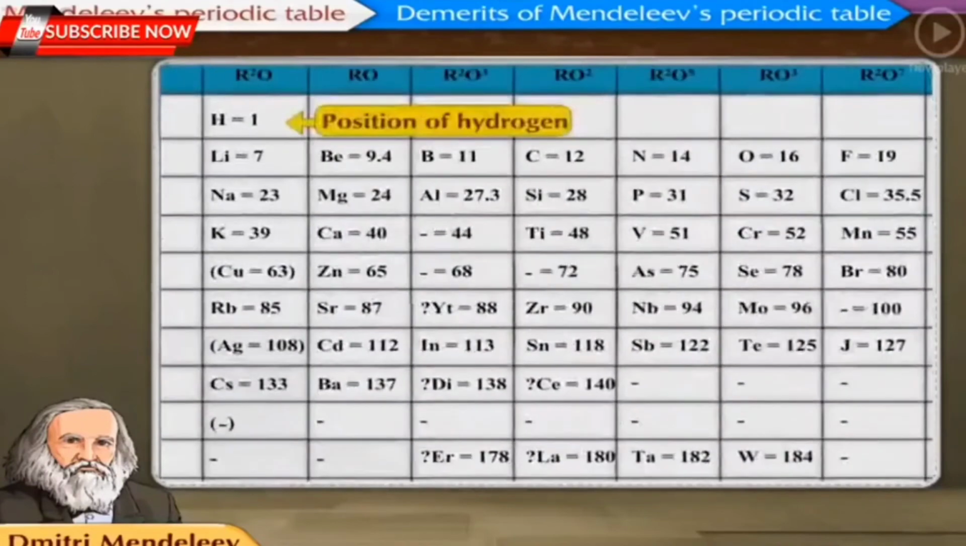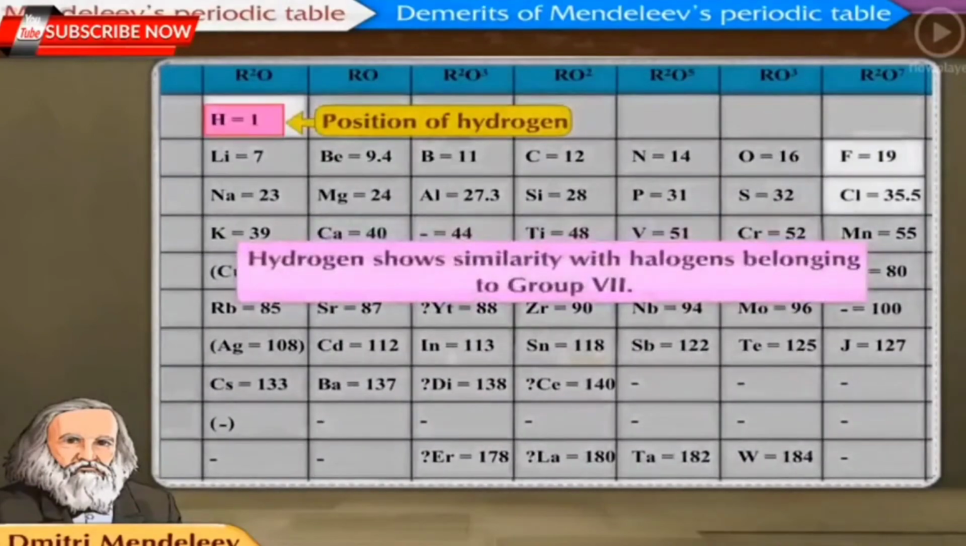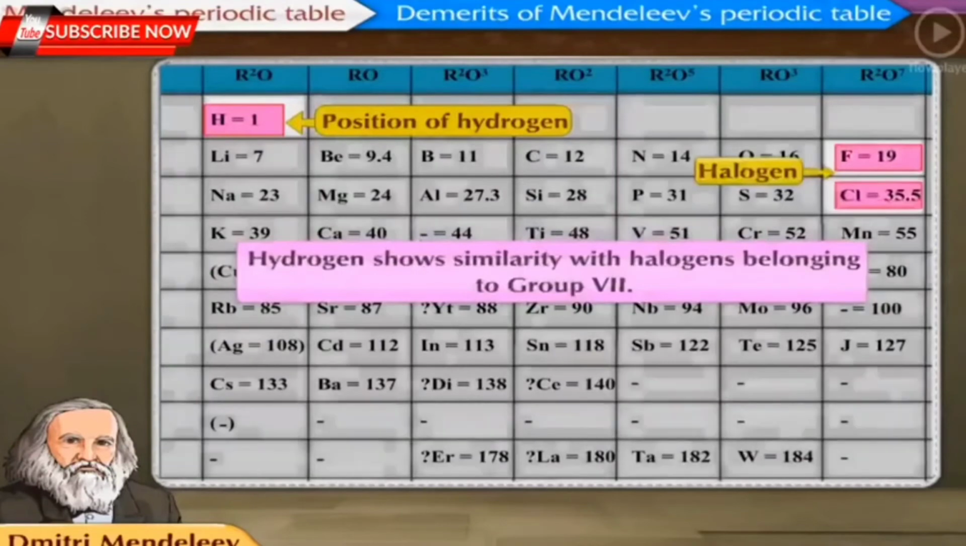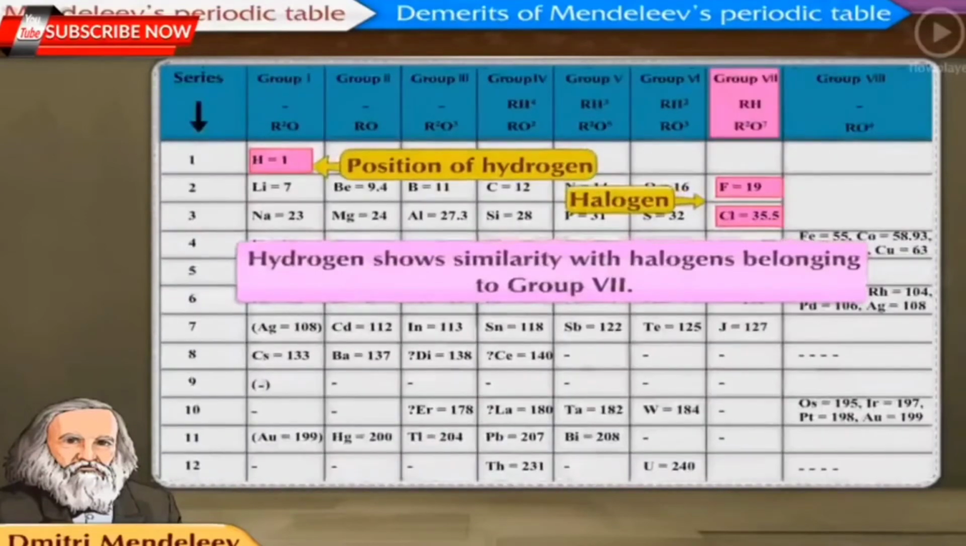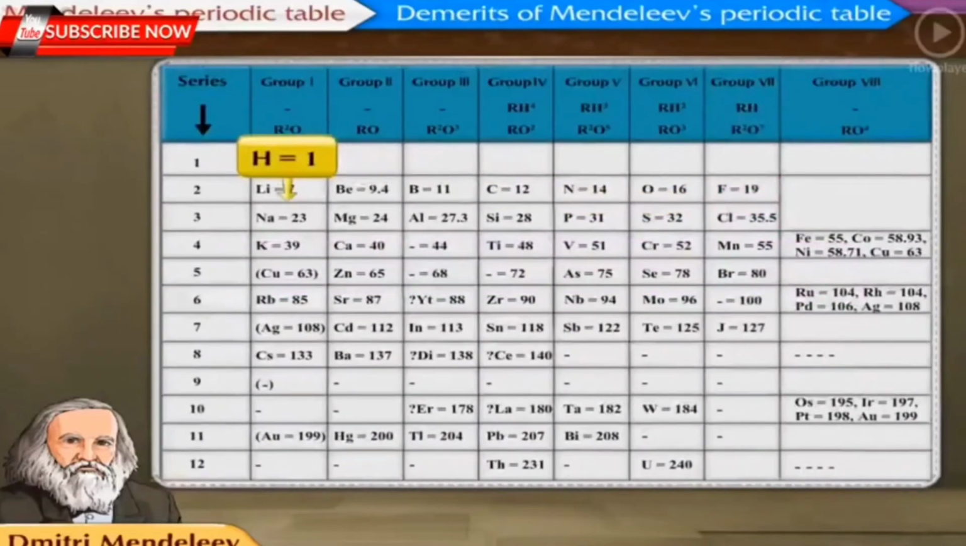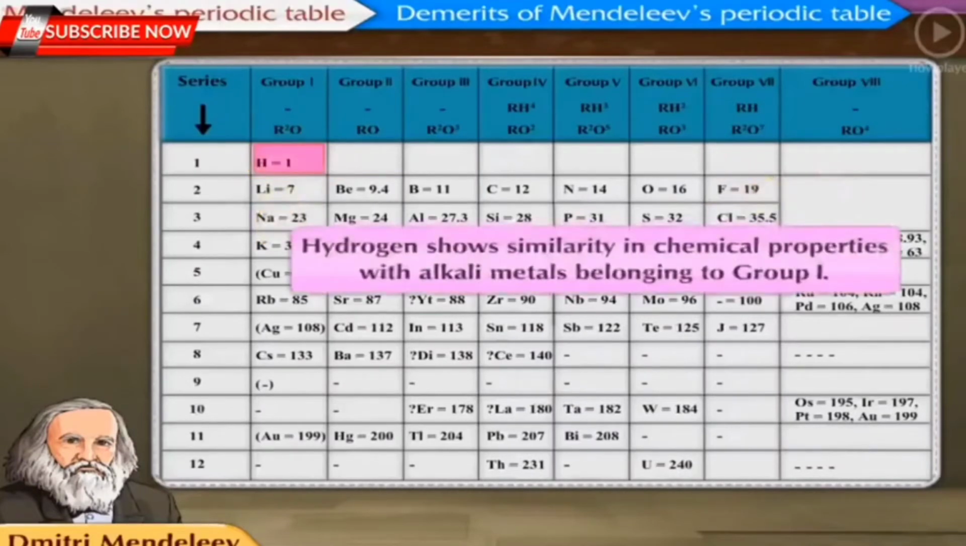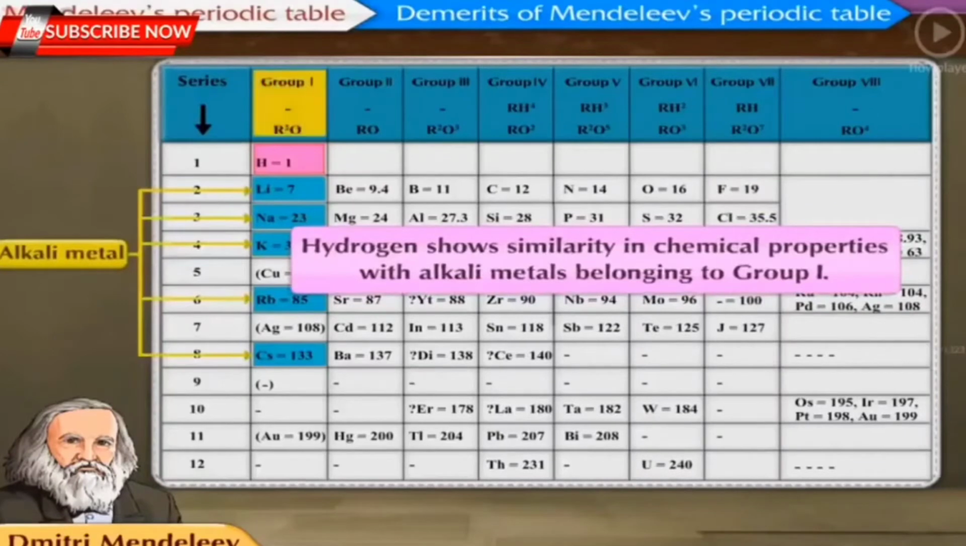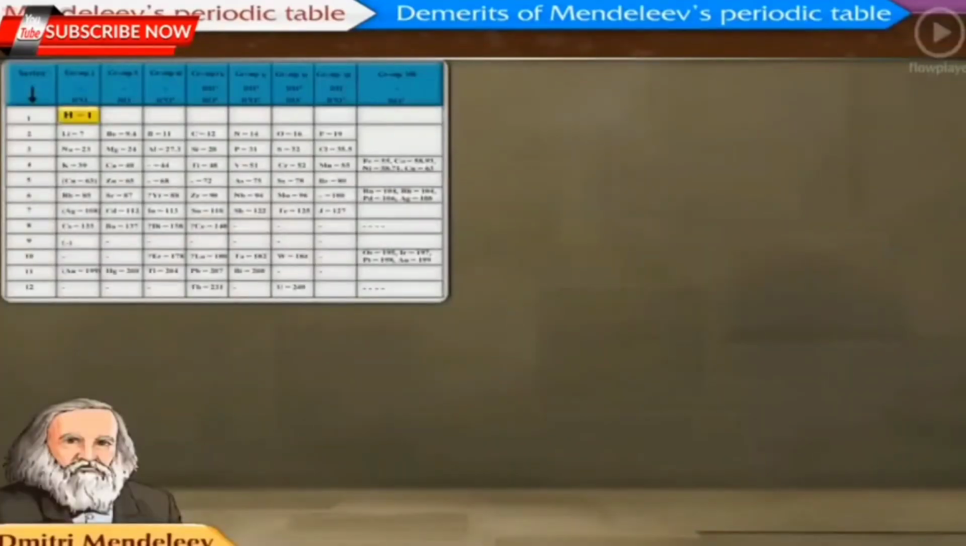The position of hydrogen. Hydrogen shows similarity with halogens belonging to group 7. The molecular formula of hydrogen is H2, and that of fluorine and chlorine is F2 and Cl2 respectively. Hydrogen also shows similarity in chemical properties with alkali metals belonging to group 1. Let us study this by writing the formulae of the compounds of hydrogen and alkali metals with chlorine, oxygen and sulfur.